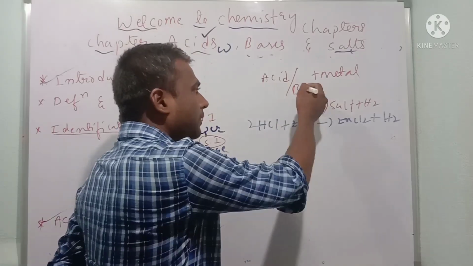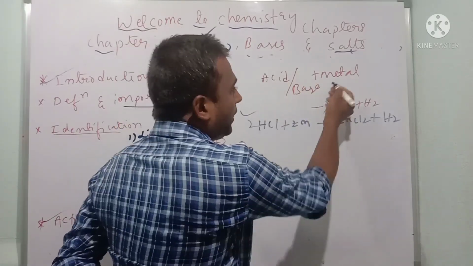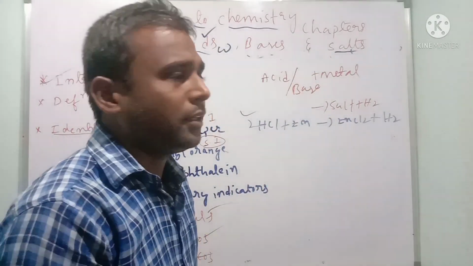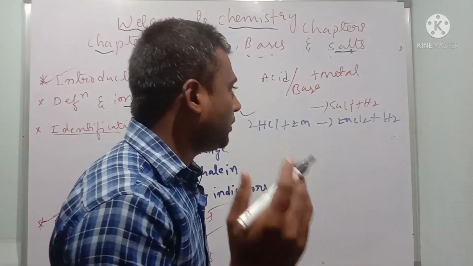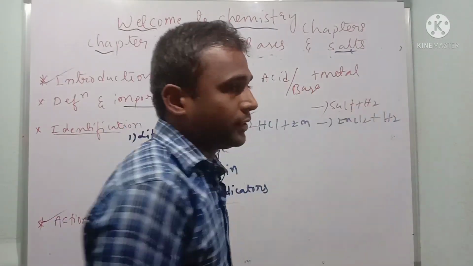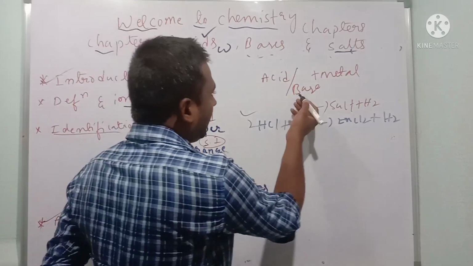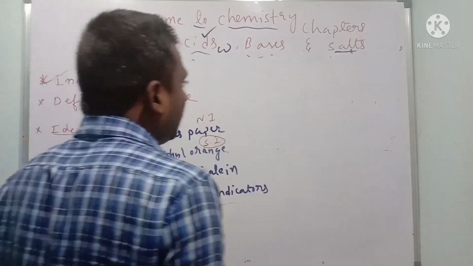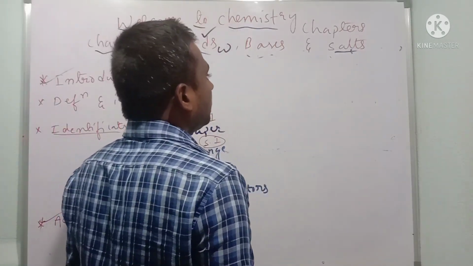So similarly, this is about the word equation, acid or base plus metal reacts and forms salt and hydrogen gas. Now if I take a base and carbonate, it's very simple, children.